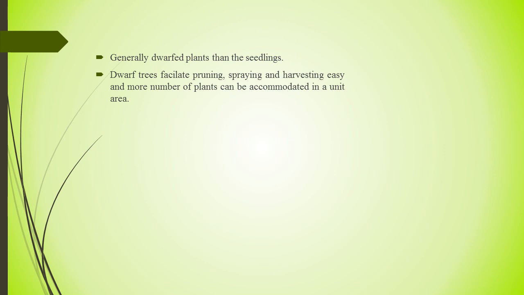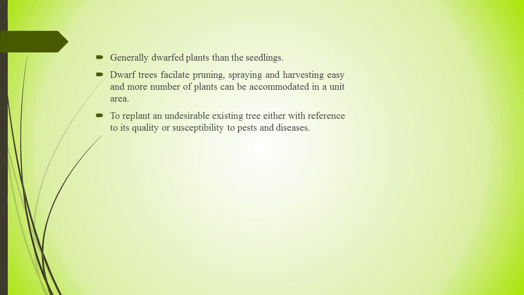To replant an undesirable existing tree, with reference to its quality or susceptibility to pests and diseases, the new one must be better. The defects can be overcome easily by vegetative propagation through grafting or budding of a desirable section of the resistant tree by top working techniques.